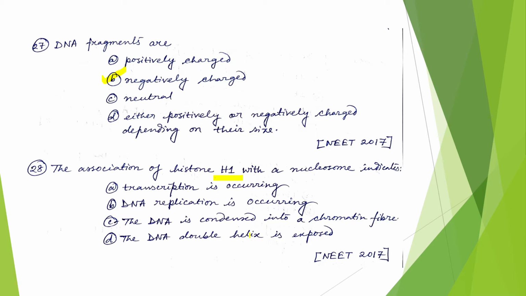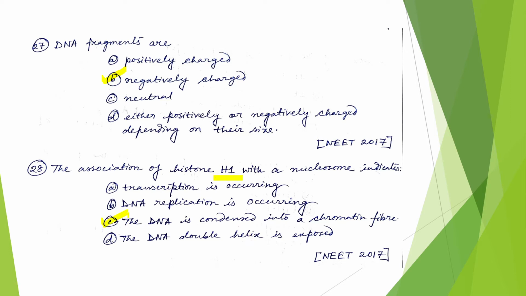So when H1 is present or associated, it indicates that DNA is tightly wrapped around the nucleosomes. That means the DNA is now in condensed form, condensed into a chromatin fiber. It is not relaxed. When H1 or linker histone is removed, then the DNA wrapped around the histone core protein also unwraps. That means the DNA gets relaxed. So when H1 is present, the DNA is condensed into a chromatin fiber.